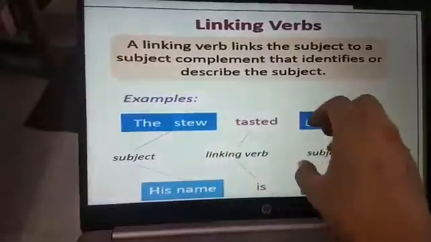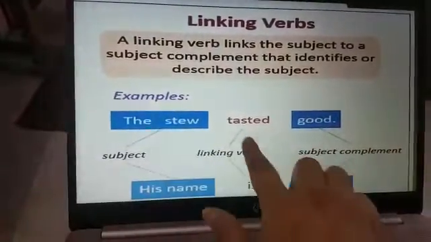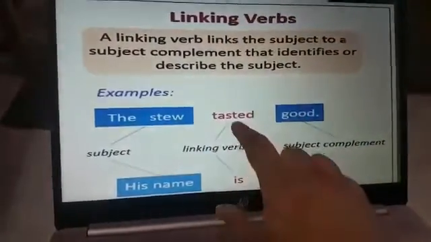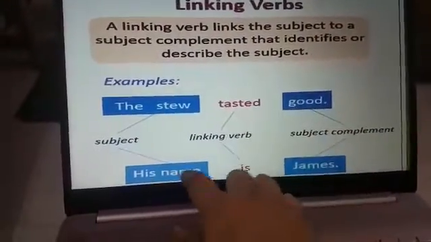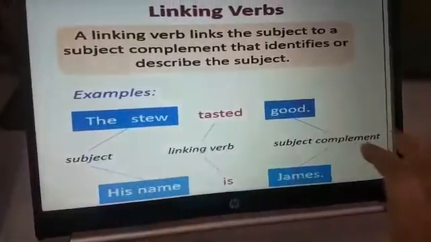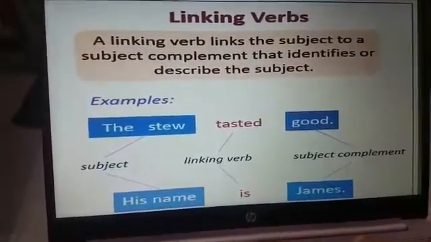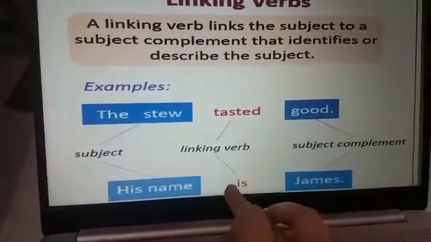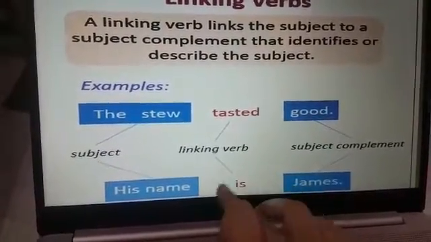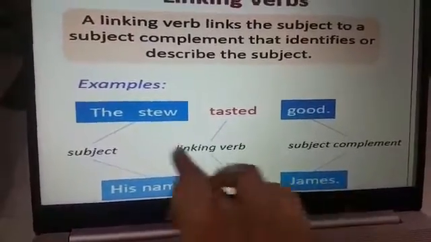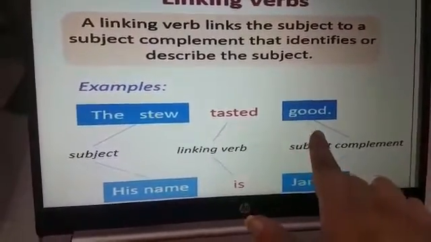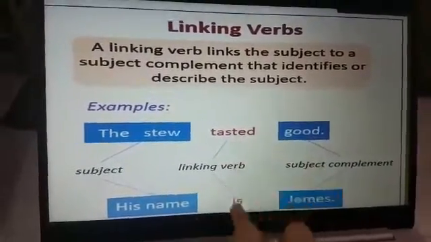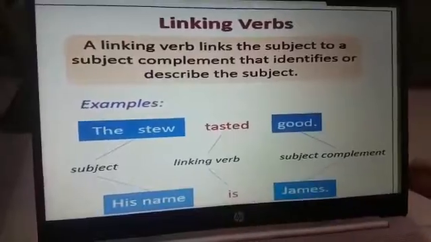So when you are linking both the parts, then the verb that is linking the two things is known as the linking verb. His name is James. James is used for identifying the subject. Then is what? The linking verb. His name is James. The stew tasted good. So the sentences you can see here and the words you can see here are the linking verbs.